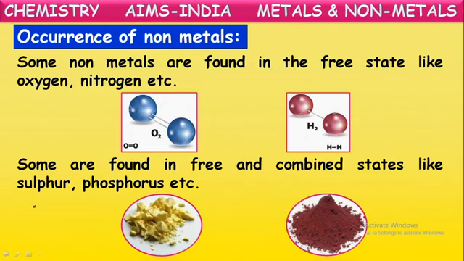And some elements can exist in the combined state as well as the free state. For example, sulfur can exist in the free state in certain areas, but mostly it exists in the combined state, combining with metals in the form of metal sulfides and metal sulfates. Even phosphorus is the same way. Phosphorus is available in the free state as well as in metallic compounds like phosphates.